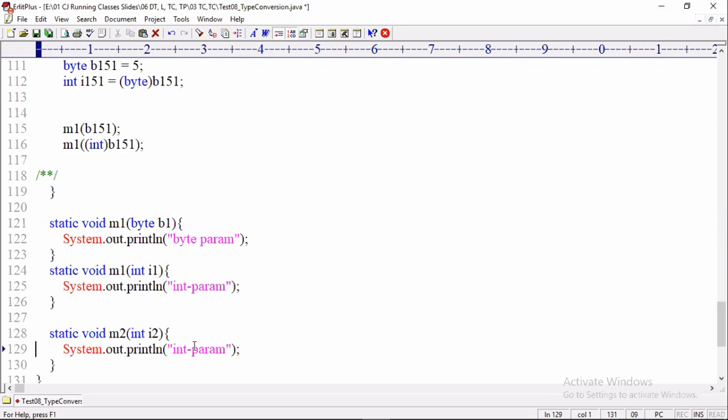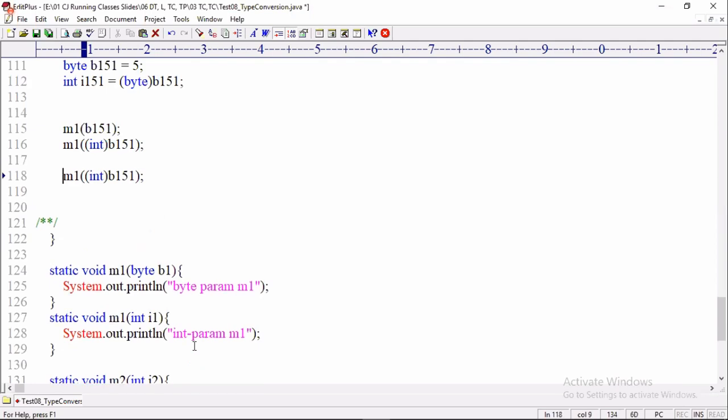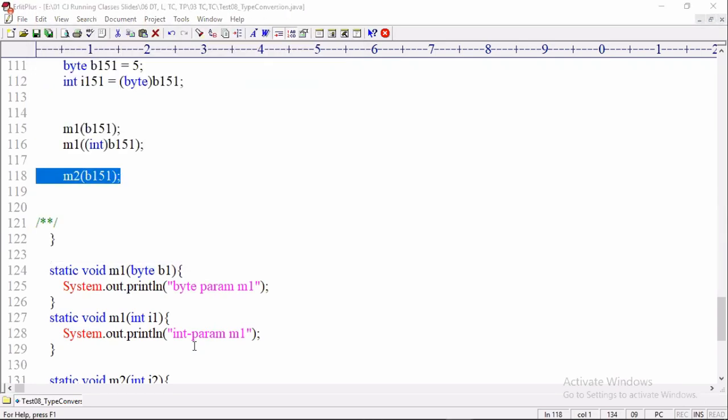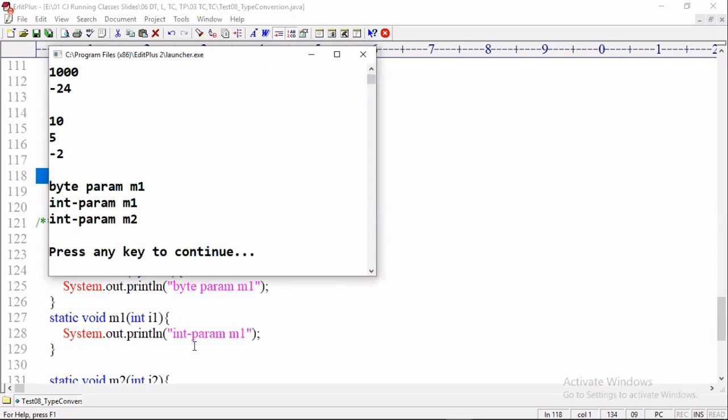This is int param m2. This is int param m1. Now I am trying to pass m1 b15, m2 b15, no casting. Then what is executed? Int param method executed, because same type is not there, so the highest range is executed.